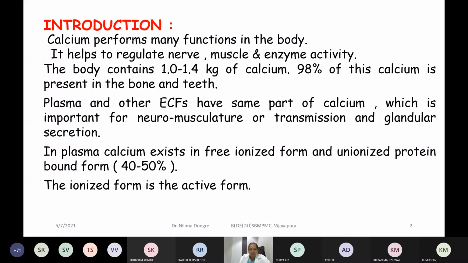So that is the major role of calcium in the body. Next, this calcium as a whole occurs in free as well as ionized forms in the body. And the methods that we are going to understand here today are going to